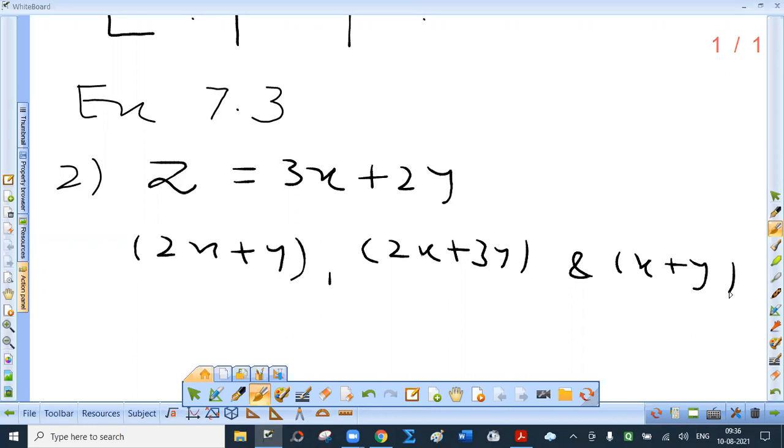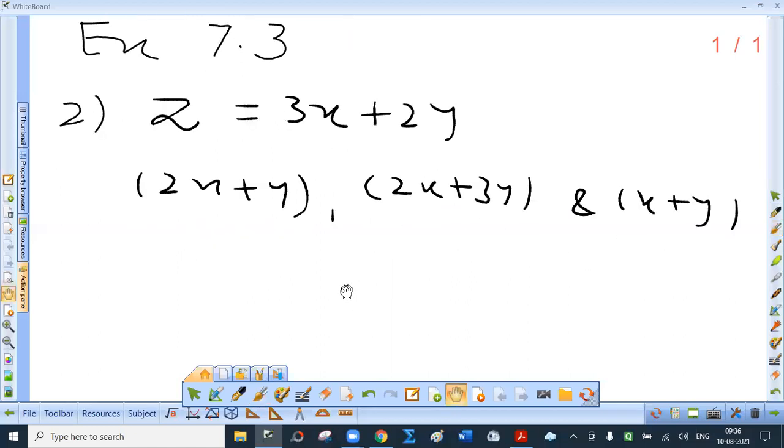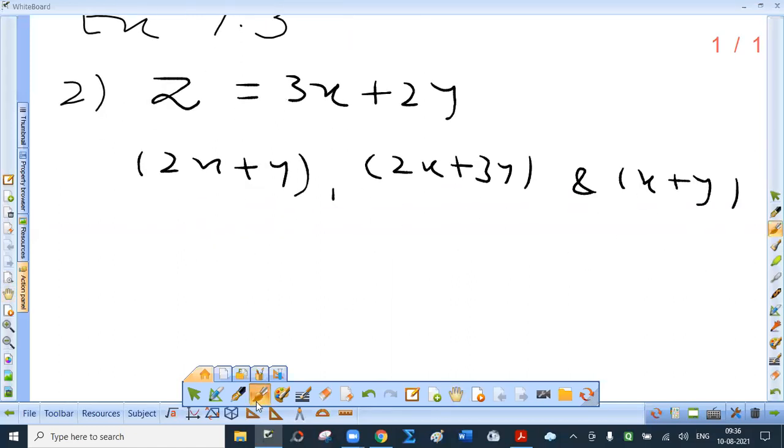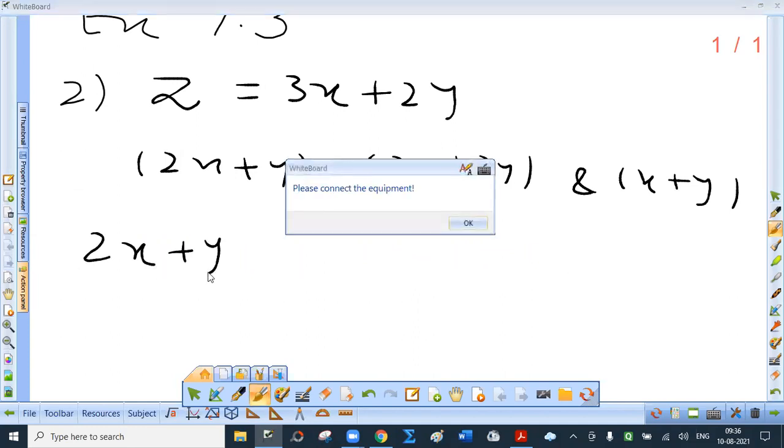As the minimum requirements of these are 14, 22 and 1 unit respectively, we have, now tell me what will be the equations.